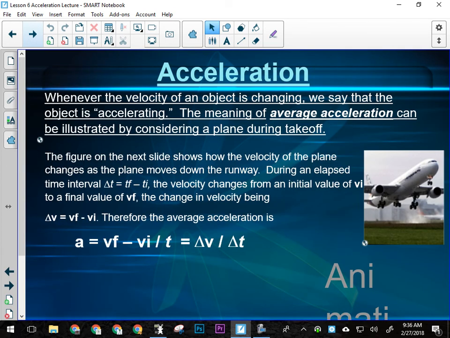All right, so the definition of acceleration: whenever the velocity of an object is changing, the object is accelerating. Average acceleration or uniform acceleration is probably best exemplified by a plane at takeoff. A car accelerating away from a stoplight is not a good example of uniform acceleration because the rate of acceleration of a car changes as you change what? Gears. As you change gears in a car, your rate of acceleration changes.